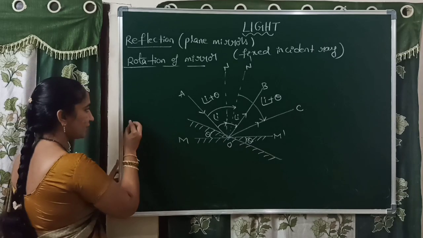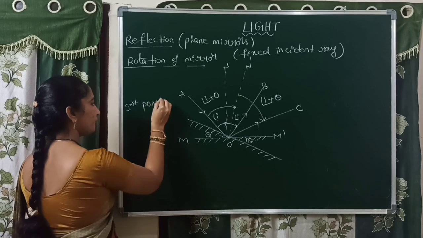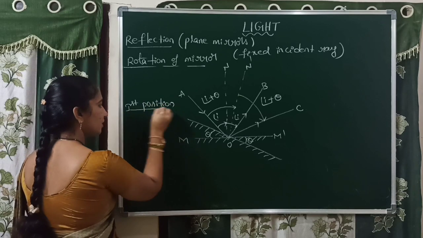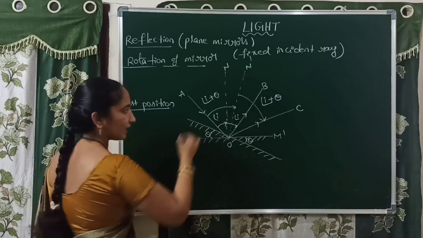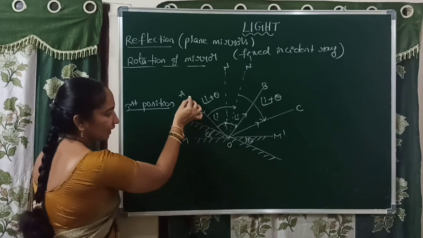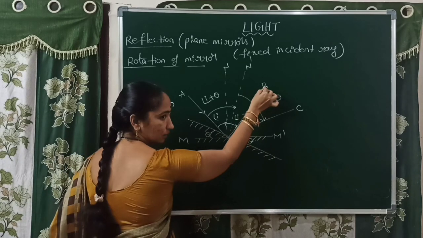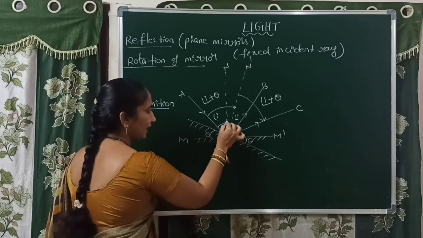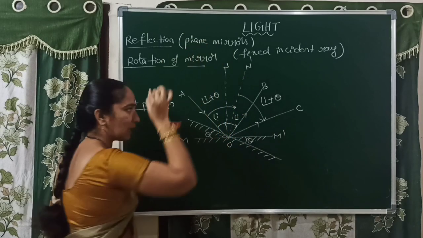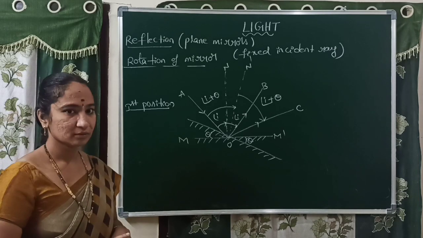So from the first position, observe the figure carefully. Angle AON, AO is the incident ray. OB, listen carefully, OB is the reflected ray and ON is the normal.